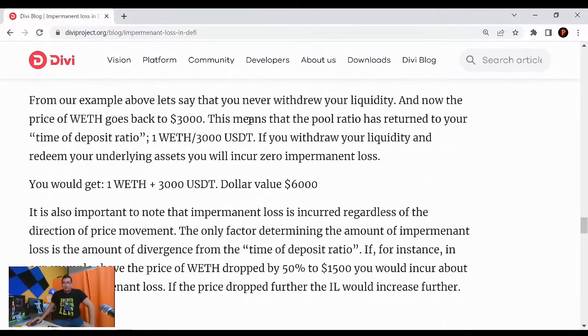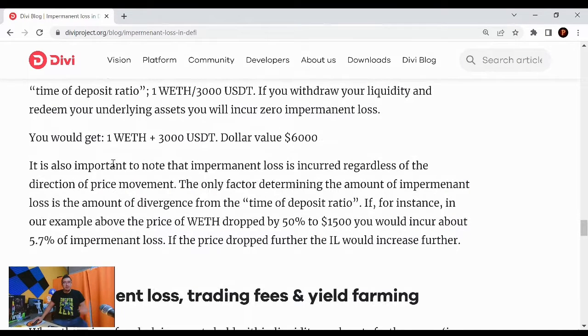From our example above, let's just say that you never withdraw your liquidity and now the price of wrapped Ethereum goes back to $3,000. This means that the pool ratio has returned to the time of deposit ratio, 1 wrapped Ethereum / 3,000 USDT. If you withdraw your liquidity and redeem your underlying assets, you incur 0 impermanent loss. You would get your 1 wrapped Ethereum plus the 3,000 USDT, and your dollar value is back at $6,000.